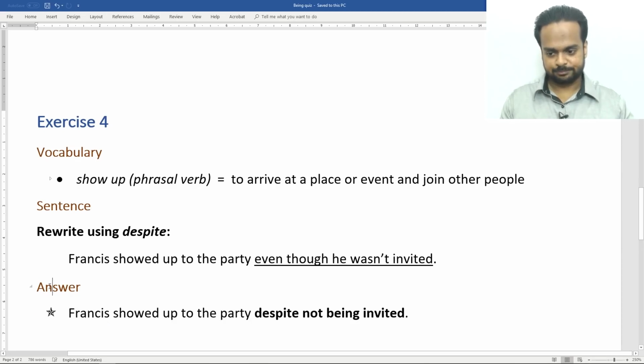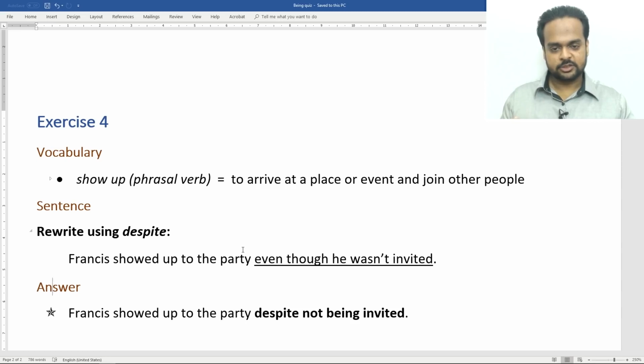Okay, here's the answer. Francis showed up to the party despite not being invited. So the meaning here is that Francis was not invited. His friends did not invite him to the party, but still he came to the party.